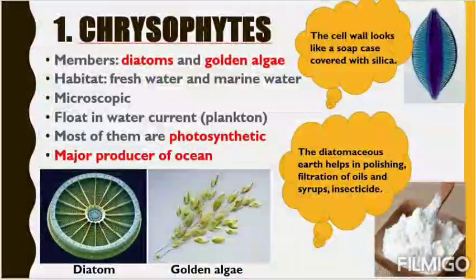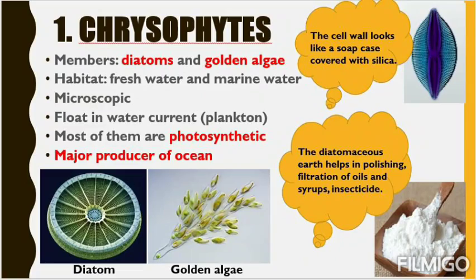Then habitat, where they stay. In fresh water, meaning river, pond, well, and in marine water, that is ocean, the salty water. They are microscopic. We cannot see them with the naked eye; we need a microscope to see them. They are microscopic and unicellular, obviously you know. Then they float in water currents, in brackets written plankton.